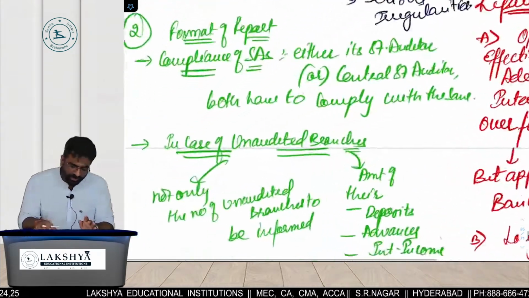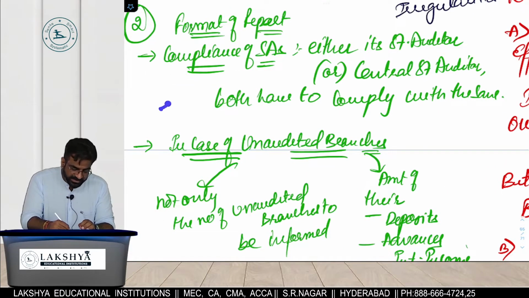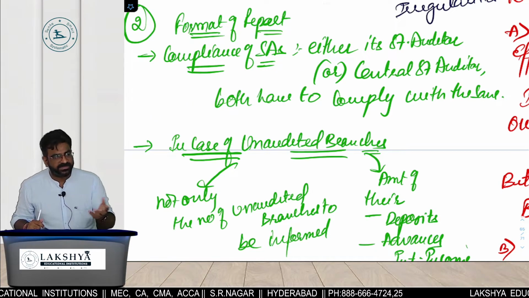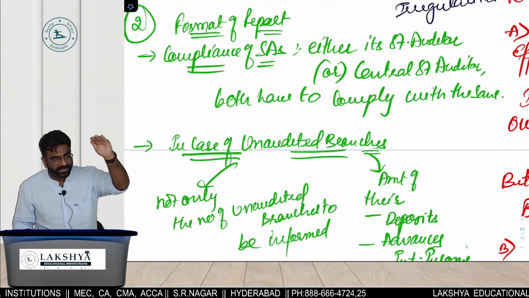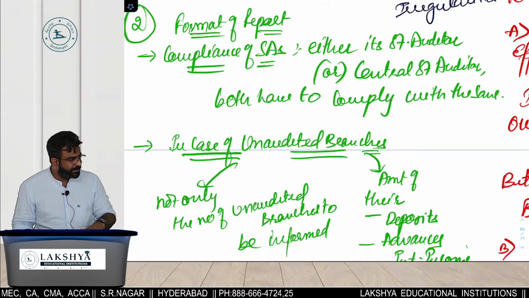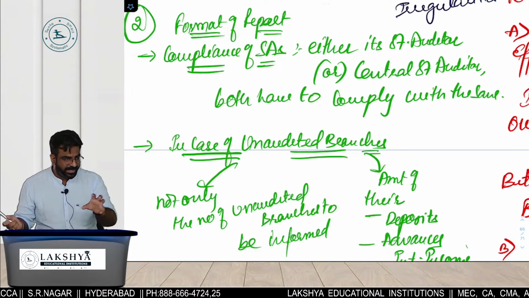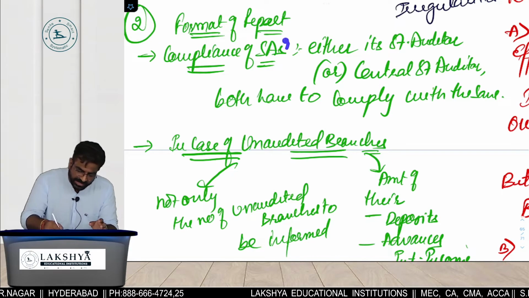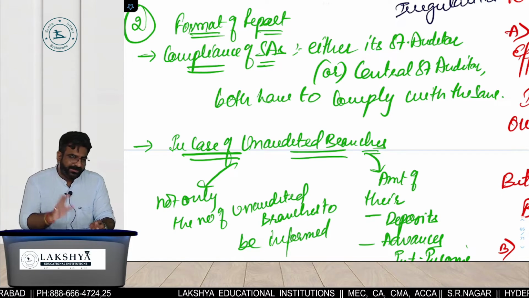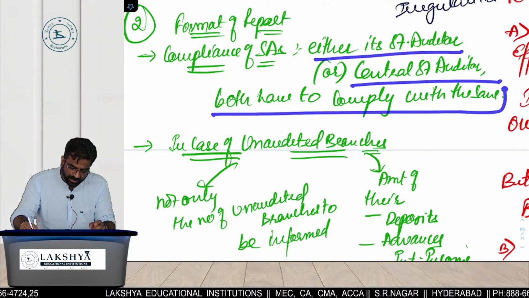Next one. Format of bank audit report: compliance with SAs. What is SAs, everyone? It means the same SA 700 is applicable to the bank audit report also. It means our bank audit report will be like this. Tell me how the bank audit report will start: title, addressee, opinion, basis, GC, CAM, EMP, OMP, MRP, ARP, OLRR. After that, date, place, signature. Compliance with SAs means whatever we give in the company audit report, the same is applicable to the bank. Either statutory auditor or central statutory auditor, both have to comply with the same.